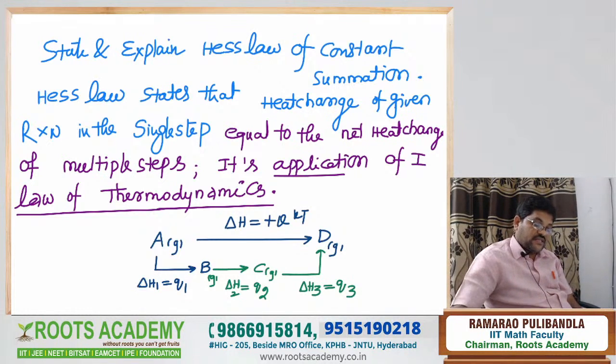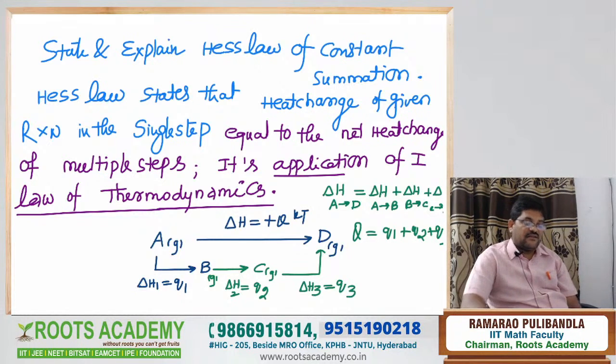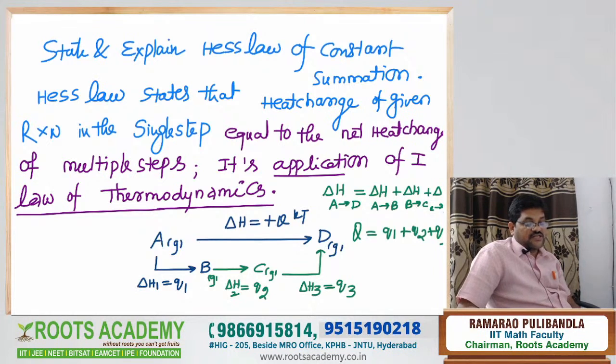Therefore, heat change in the single step: delta H with respect to A to D is equal to delta H of A to B plus delta H of B to C plus delta H of C to D. So Q is equal to Q1 plus Q2 plus Q3, you write like that. That is the Hess law of constant heat summation.